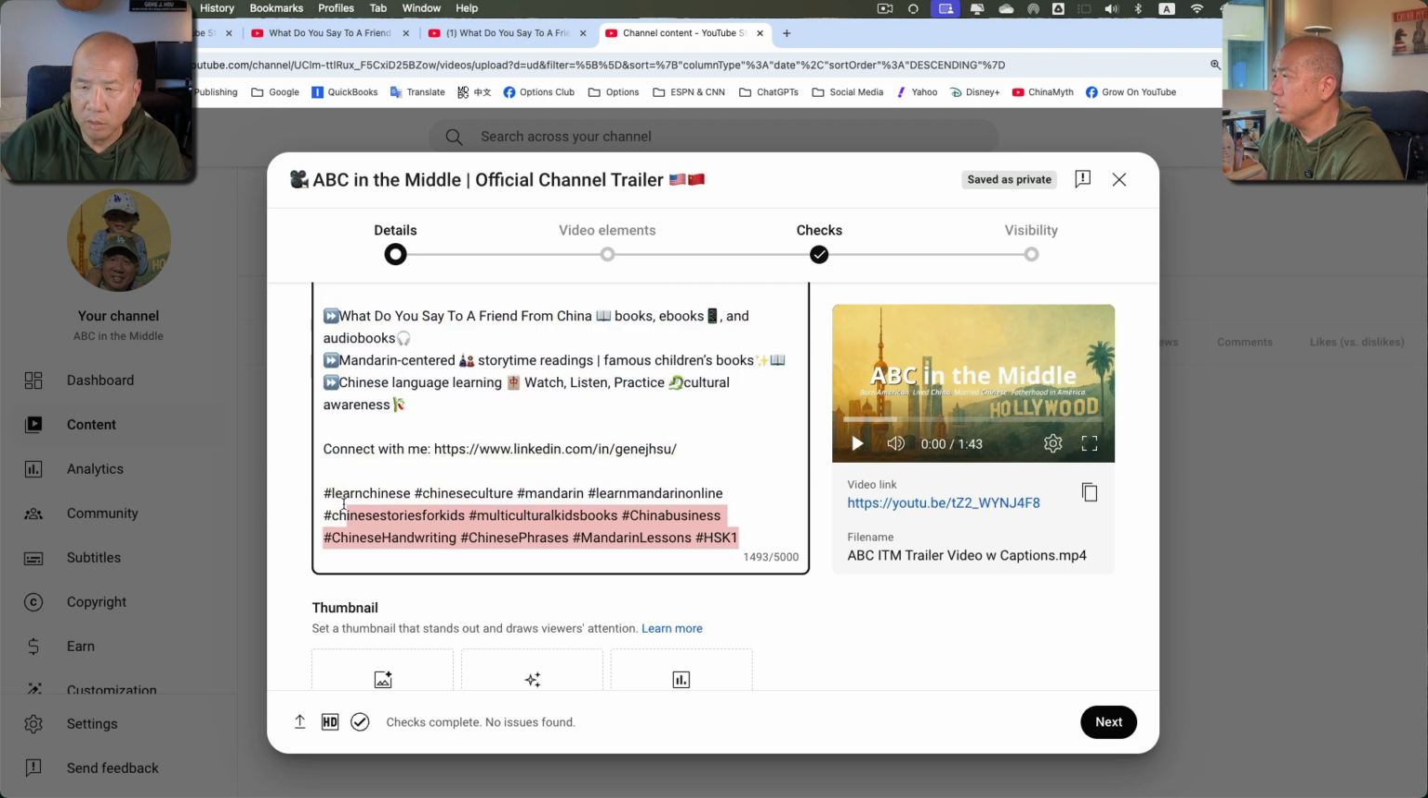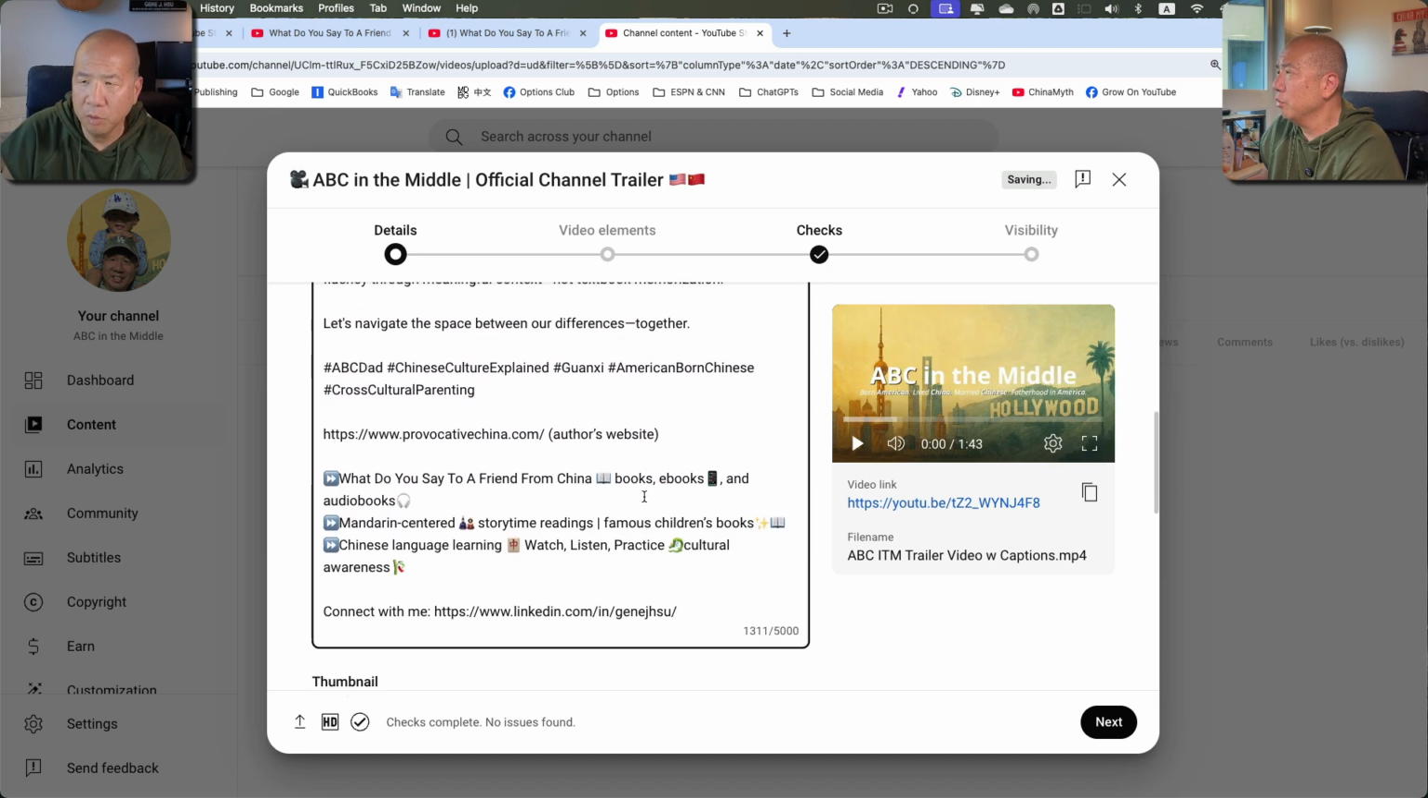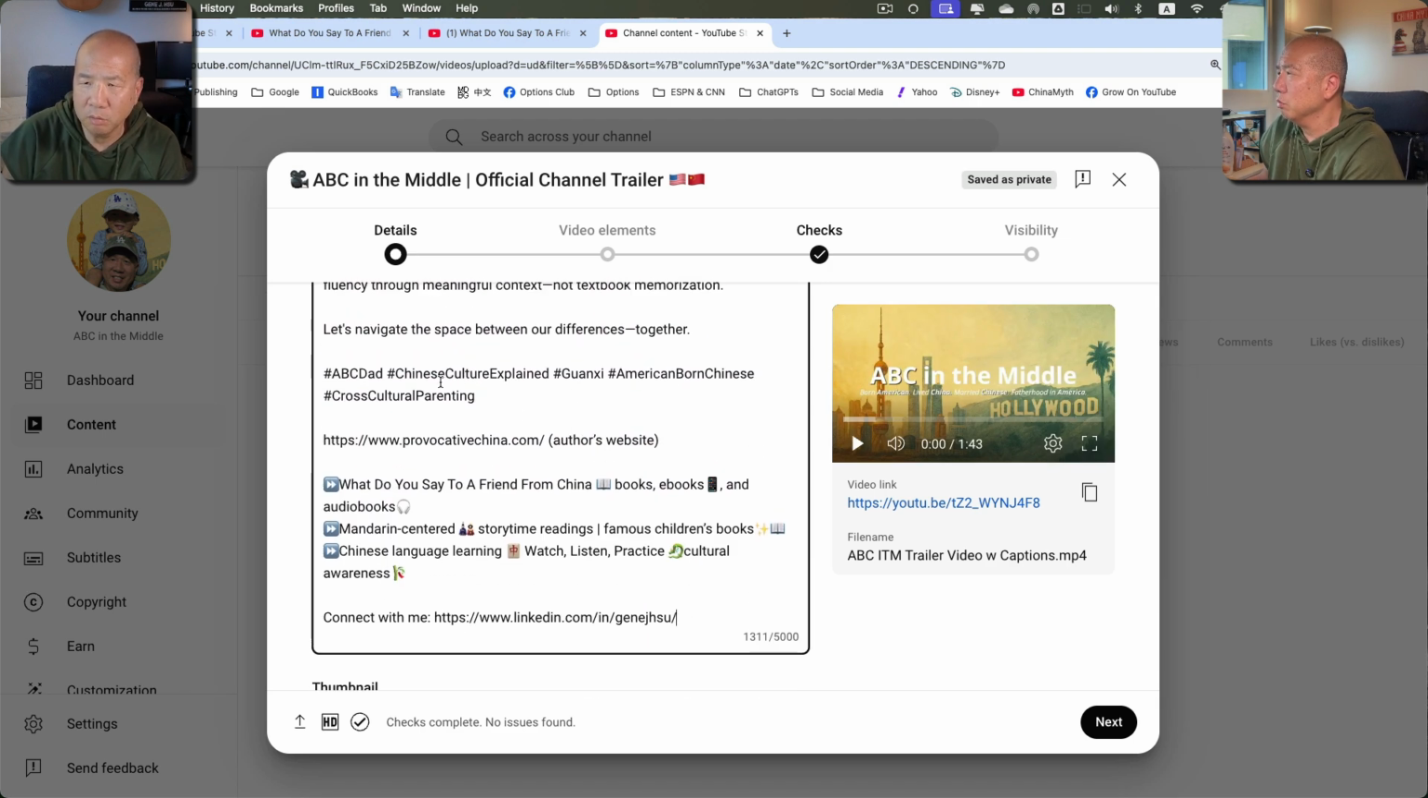All right, so I'm going to get rid of all of these extra hashtags. There's a rule of thumb that 5 hashtags is optimal, so I'm using these 5 hashtags.